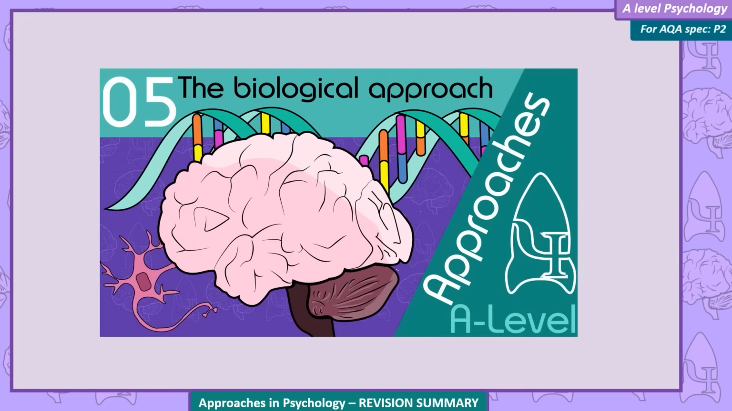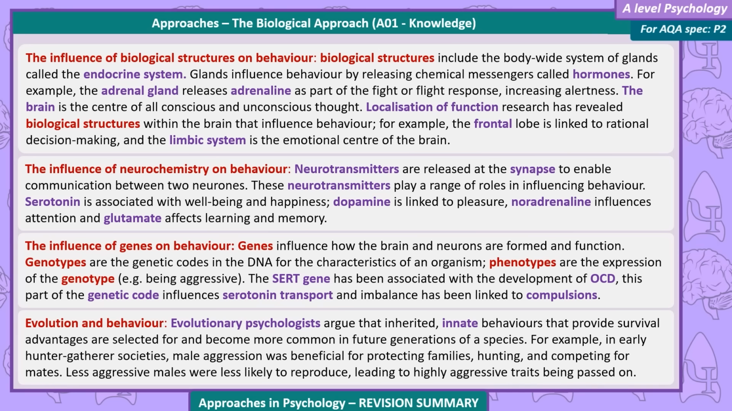The biological approach. The influence of biological structures on behaviour. Biological structures include the body-wide system of glands called the endocrine system. Glands influence behaviour by releasing chemical messengers called hormones. For example, the adrenal gland releases adrenaline as part of the fight or flight response, increasing alertness.